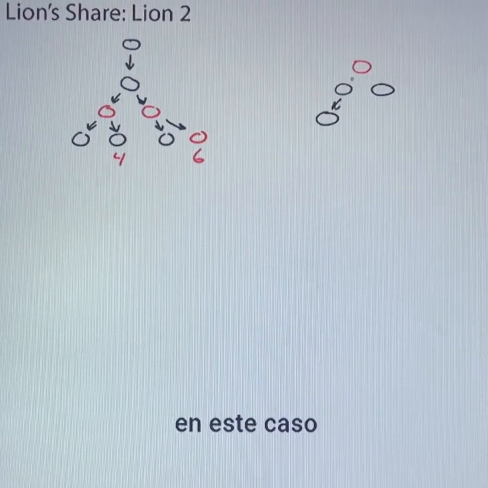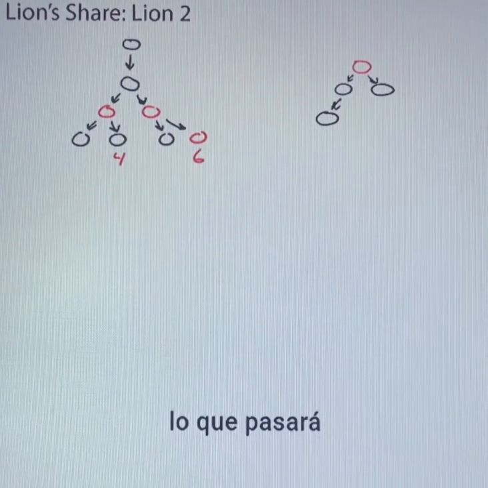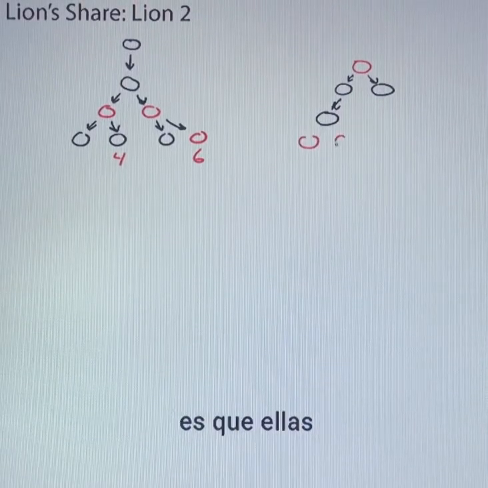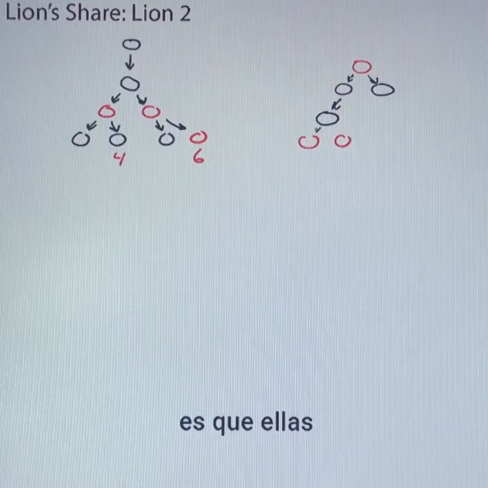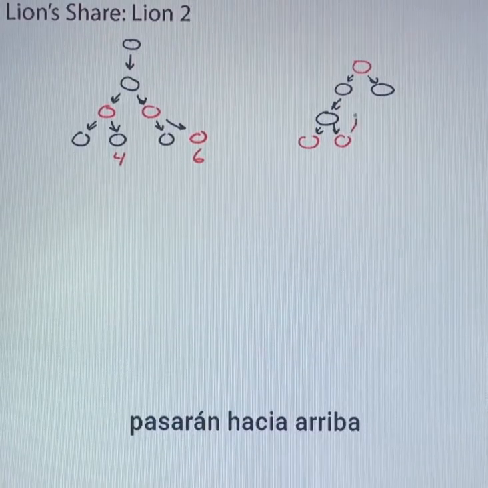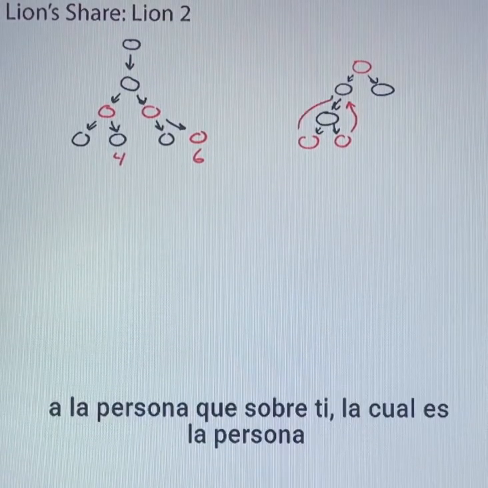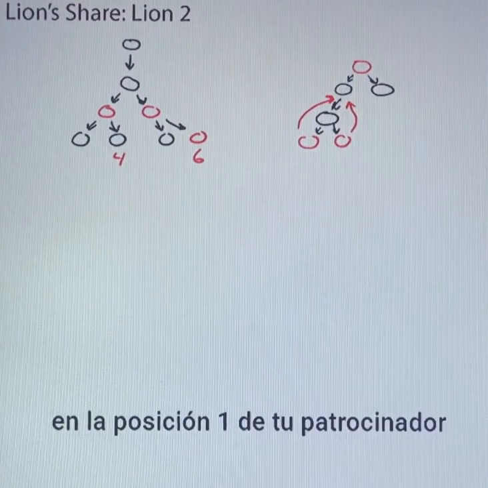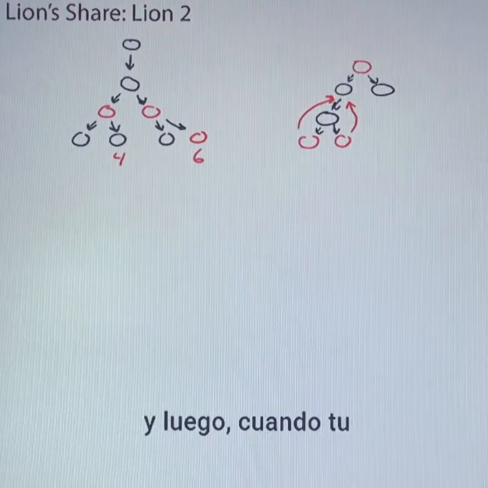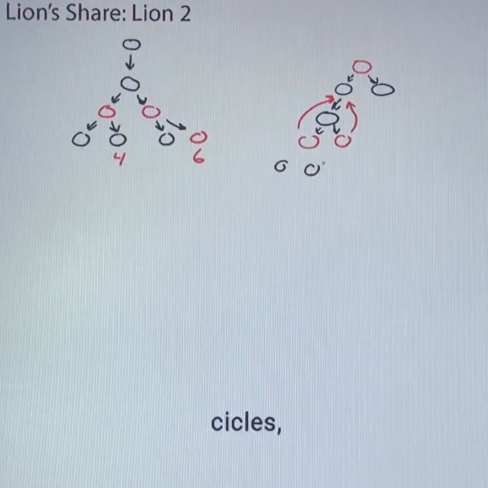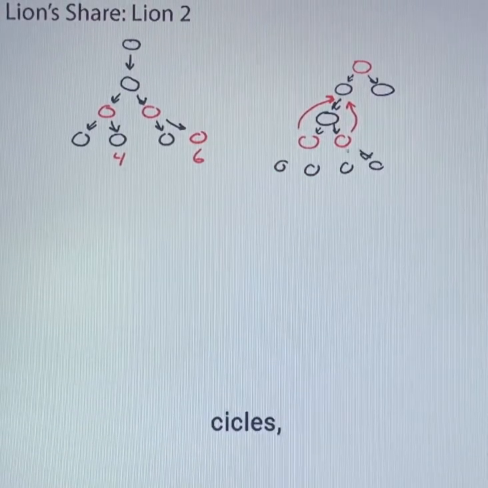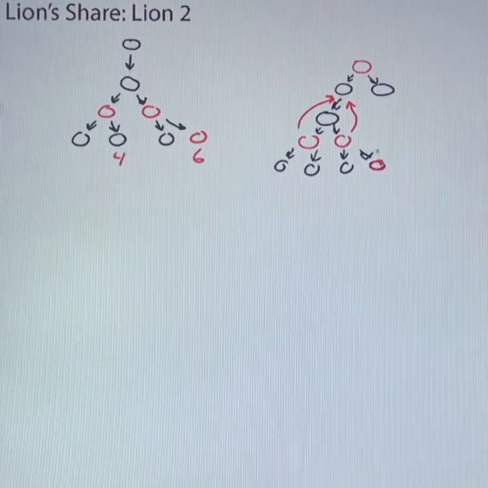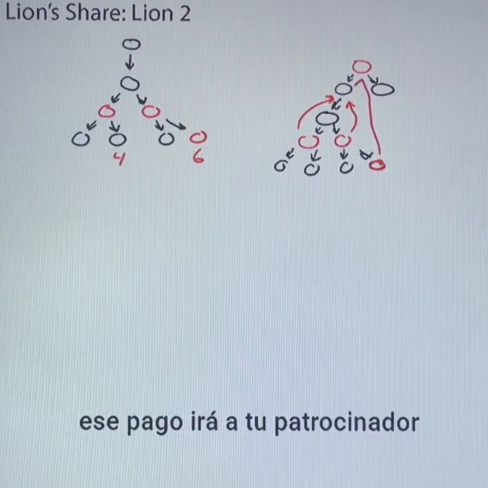In this case, what will happen with your 2 first positions is that they will be passed up to the person right above you, which is the person inside position 1 for your sponsor. And then when you cycle, that payment will go to your sponsor.